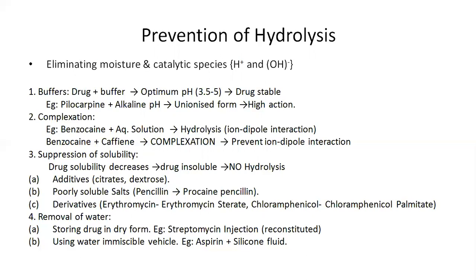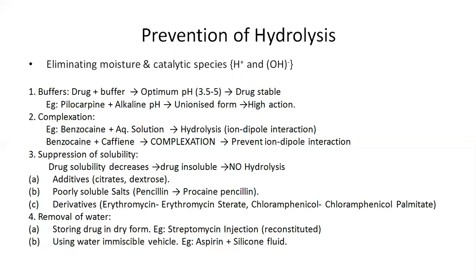Mostly the drug product is stable in this optimized pH range only. The example we take here is pilocarpine. Pilocarpine at alkaline pH remains in unionized form and provides much higher action. As in the causes, we have discussed that drugs present in ionic form get hydrolyzed more easily than in unionized form. Hence, higher action is achieved.